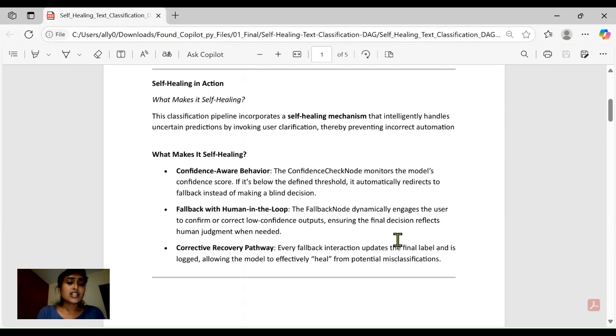Corrective recovery path: every fallback interaction updates the final label and is logged, allowing the model to effectively heal from potential misclassifications. The point I'm trying to deliver here is the architecture lets the system route certain inputs down the recovery path instead of making risky guesses.